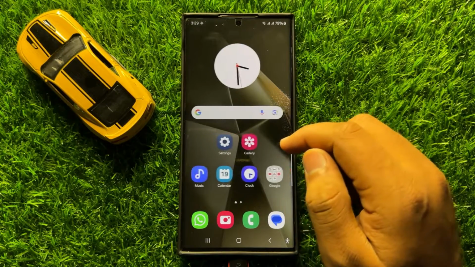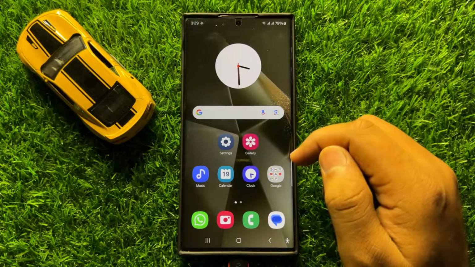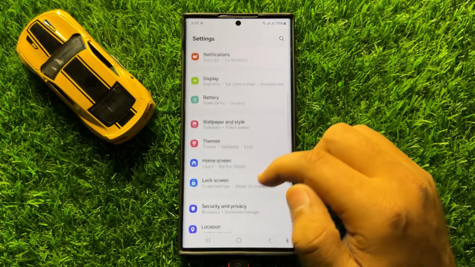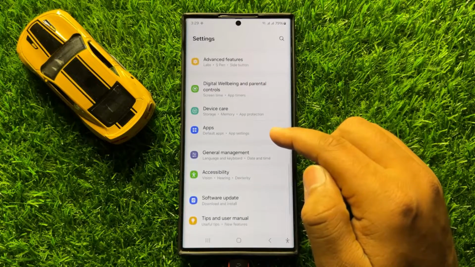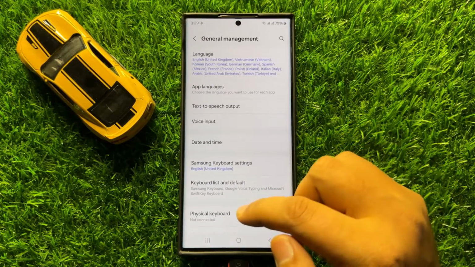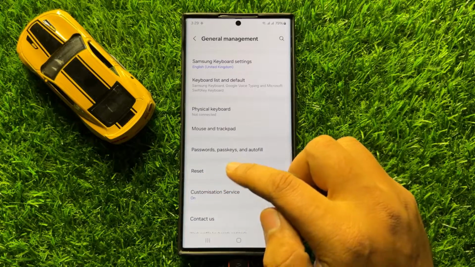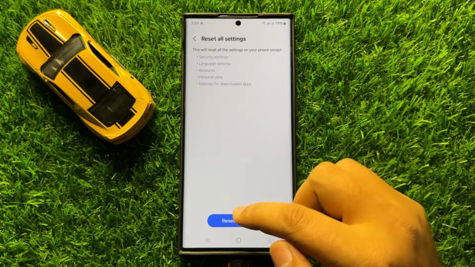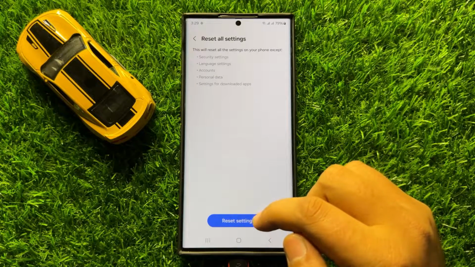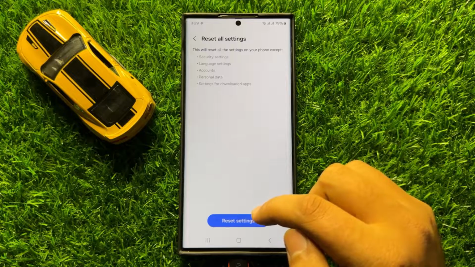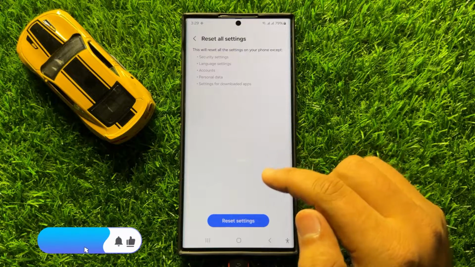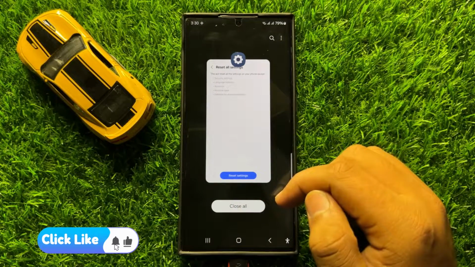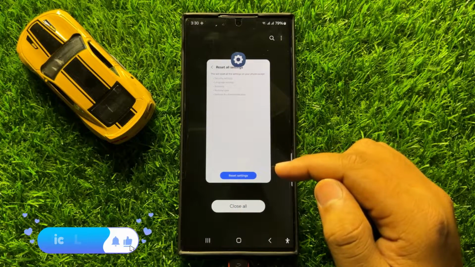But after all these solutions, if you are still facing the problem, then the last solution is to open settings. Scroll down and here click on general management and then scroll down and click on reset. Now here click on reset all settings and then again click on reset settings to confirm. When you click on the reset settings option here, it will reset all your mobile settings but it will not delete any data from your mobile. And after doing this, the GBoard voice dictation will start working properly.